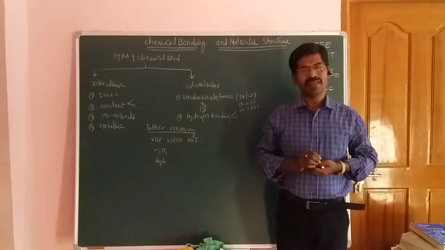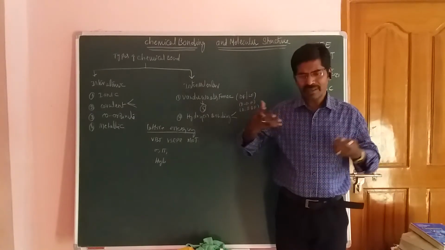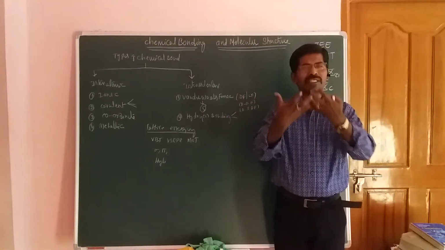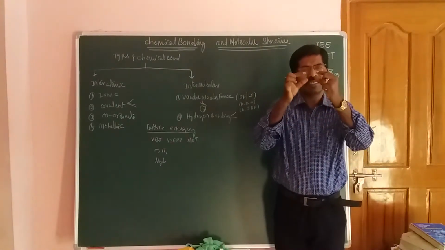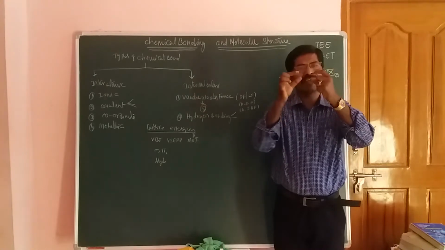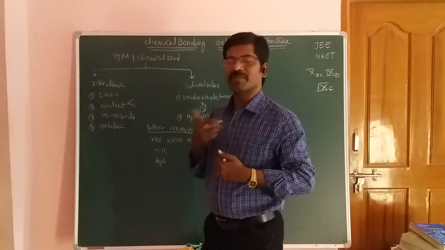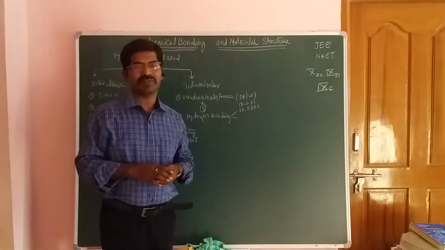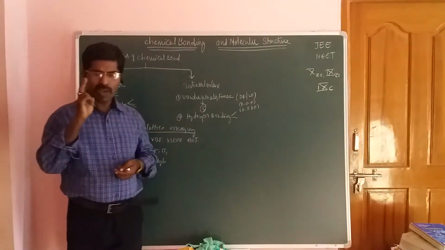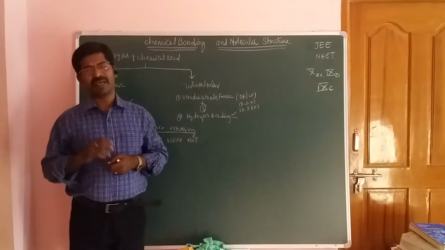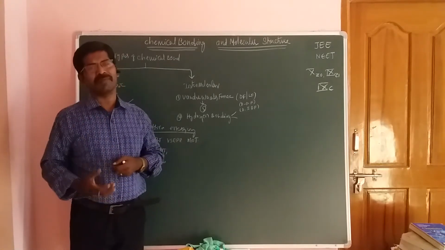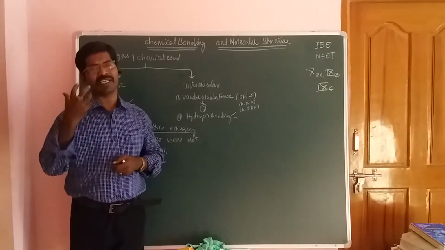Okay students, when two atoms are held together, it is because those two atoms have an electrostatic force of attraction between the constituent atoms. That's why two atoms or two ions or two molecules are held together by the electrostatic force of attraction.